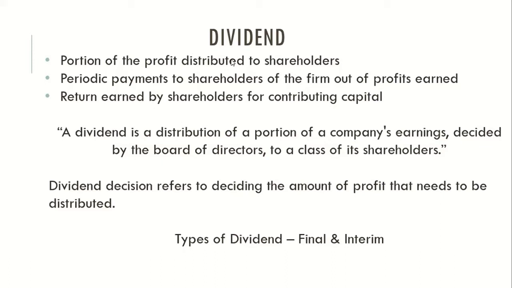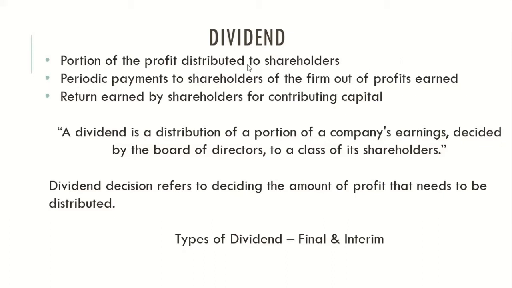One is capital appreciation. What is meant by capital appreciation? The share price continues to increase. From 10 rupees it became 100, it became 200, 300. This is called capital appreciation. This is one way an investor makes money. Another way in which an investor would make money is in the form of dividend.